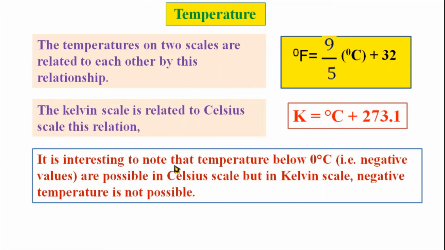It is interesting to note that temperatures below 0 degrees Celsius are possible on the Celsius scale, because on the Celsius scale the temperature goes to the negative side also, minus 10 degrees Celsius, minus 20 degrees Celsius. But in the case of the Kelvin scale, negative temperature is not possible. That is, a negative temperature is not possible on the Kelvin scale, but it is possible on the Celsius scale.